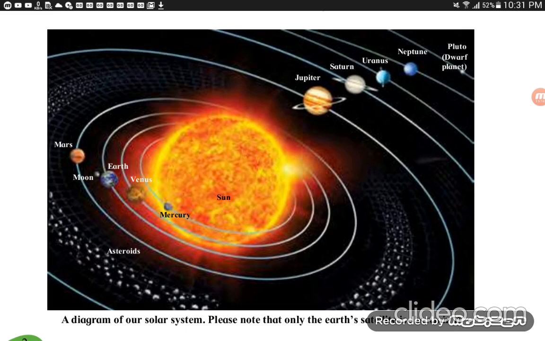Yes, the answer is the third position. Which planet is placed between the Earth and Mercury? Venus is placed between the Earth and Mercury.